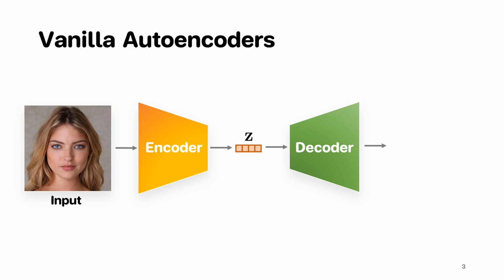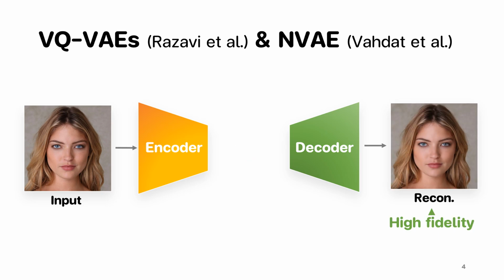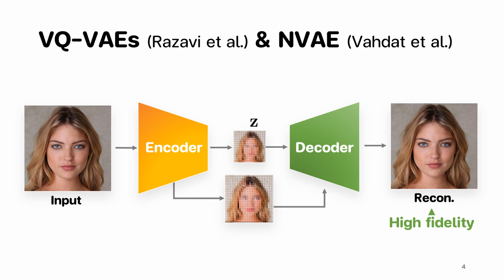Although vanilla autoencoders with a small bottleneck can capture high-level semantics, they tend to produce a blurry image because the code is too small to capture all the details. To improve reconstruction quality, recent techniques use a hierarchy of codes. However, these codes are spatial and lose the ability to capture global semantics like age or gender.